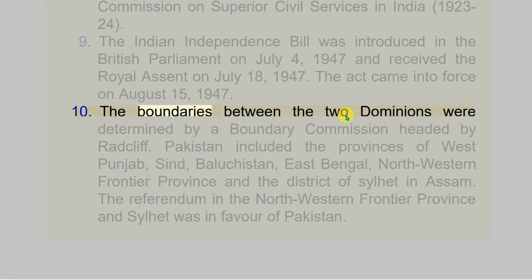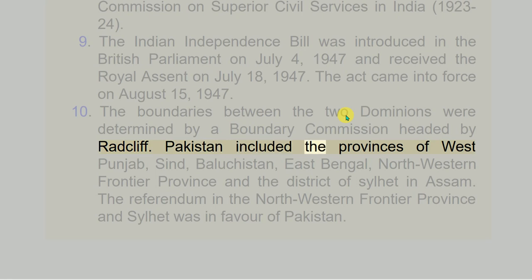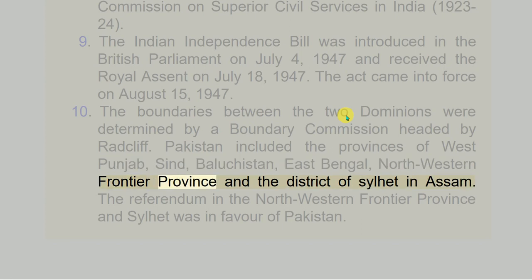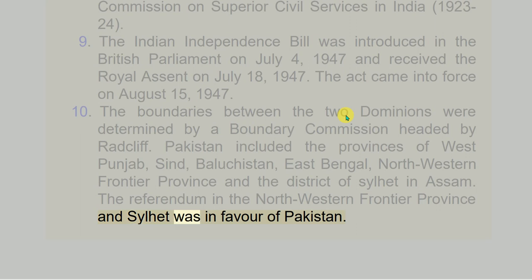10. The boundaries between the two dominions were determined by a boundary commission headed by Radcliffe. Pakistan included the provinces of West Punjab, Sindh, Baluchistan, East Bengal, Northwestern Frontier Province and the district of Sylhet in Assam. The referendum in the Northwestern Frontier Province and Sylhet was in favor of Pakistan.